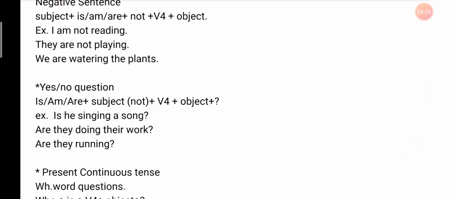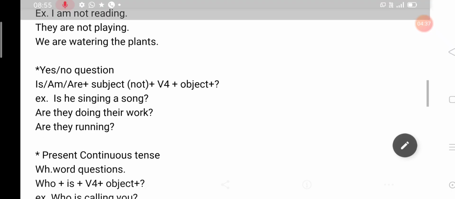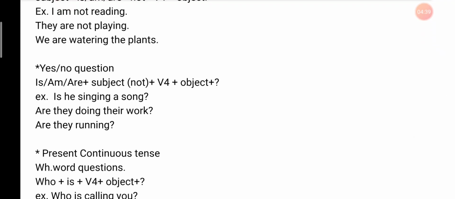Such as I am not reading. Here I is the subject, so I is followed by am in present continuous tense, and then again not and then again verb before. See next. They are not playing. Here the subject is they and it is a plural subject, so it will take are plus not plus verb before. We are watering the plants. Here the subject is we and we is a plural subject, plus verb before, plus object the plants.